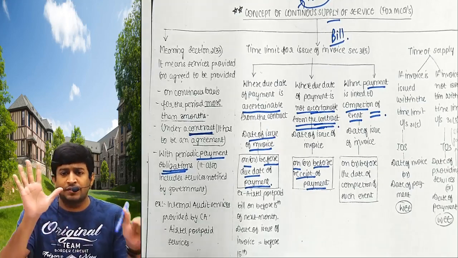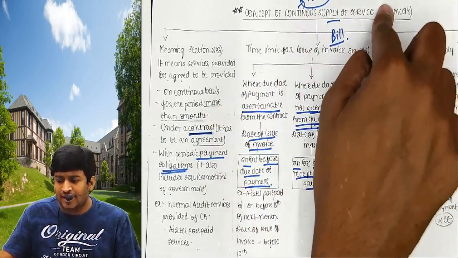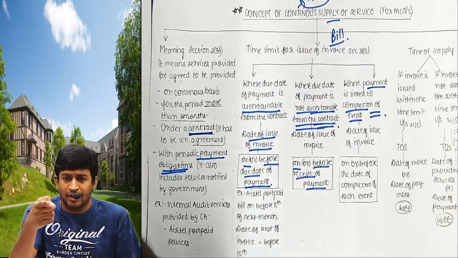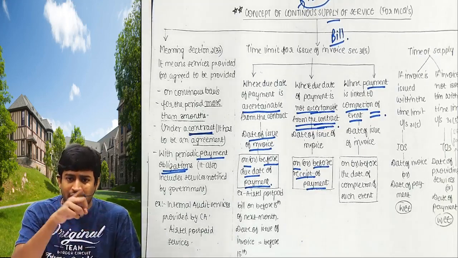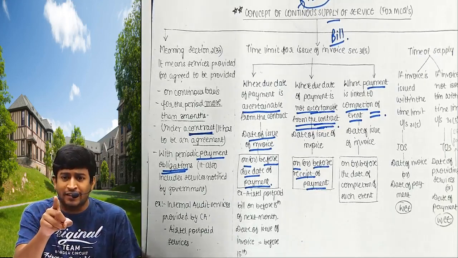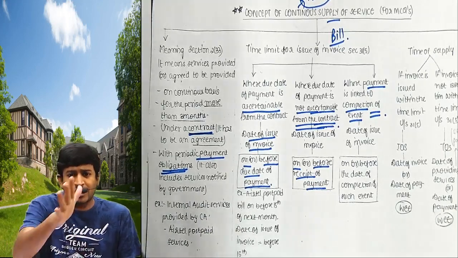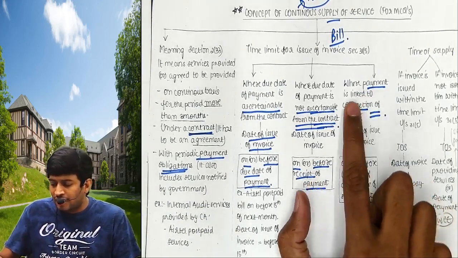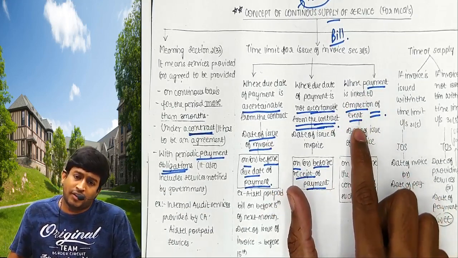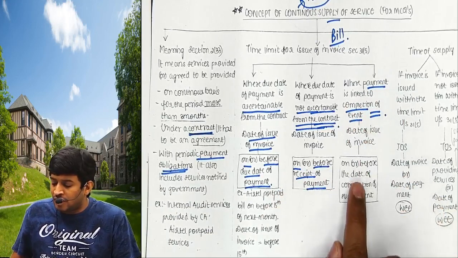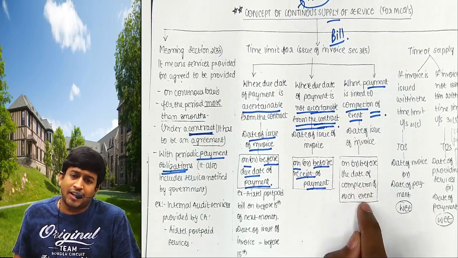So I will provide you services for 6 months. It is continuous supply of service, and you tell me you complete 6 months mein 6 events are conducted. You tell me you complete one event, take some payment. You complete one event, take some payment. That is called where payment is linked to completion of event. Then the date of invoice will be on or before the date of completion of that event.